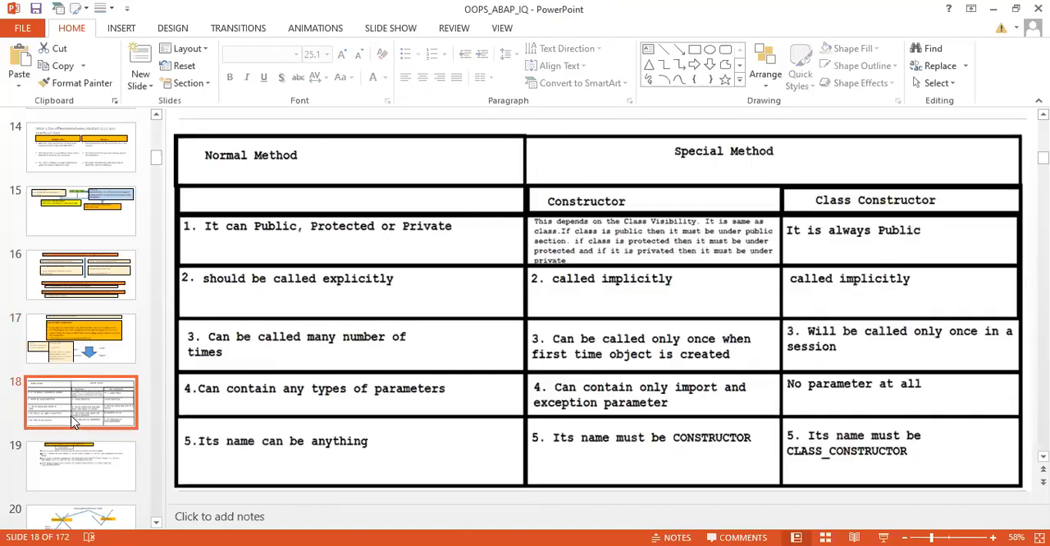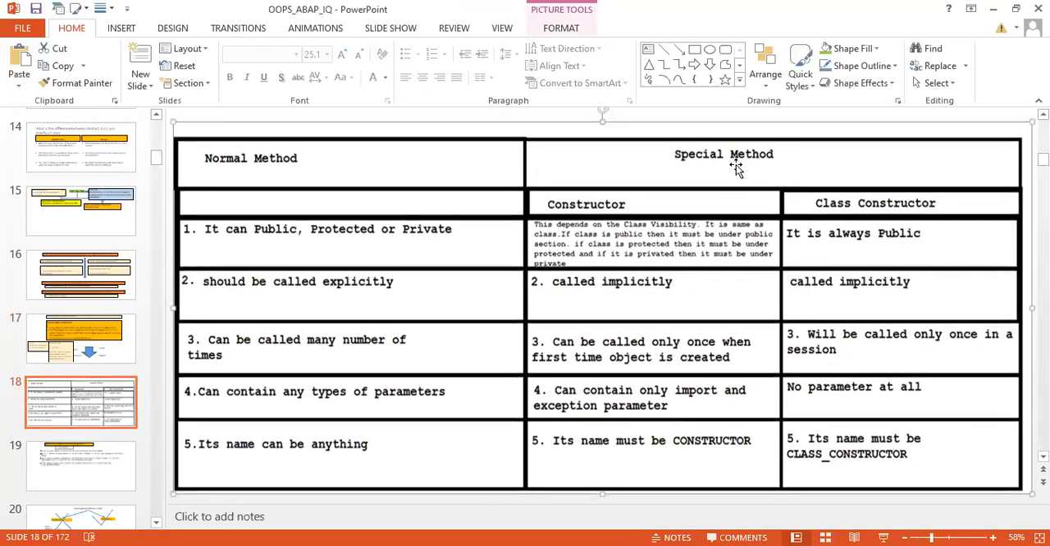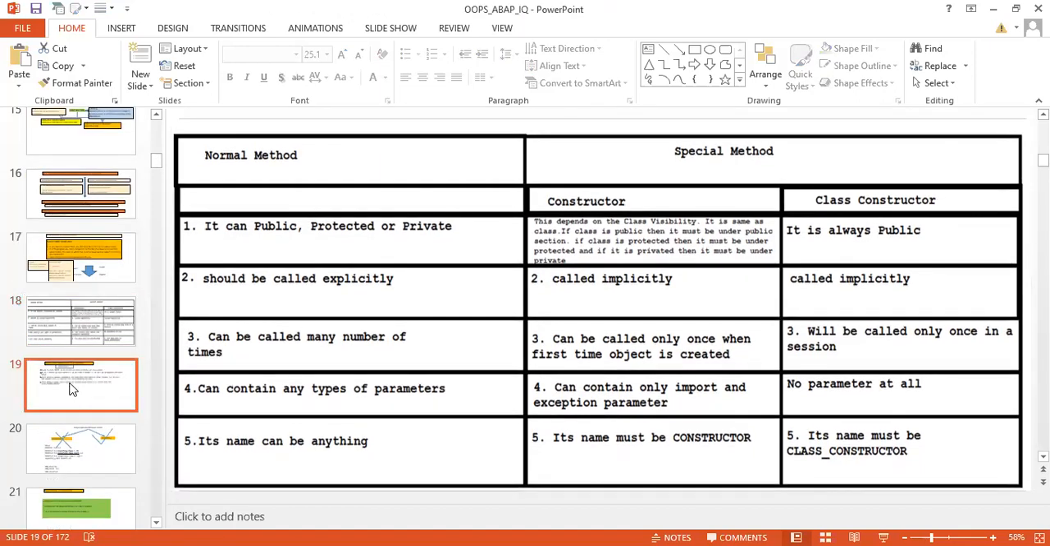So we understood the concept now, and this we have already discussed. You just go through these slides. What is the difference between constructor and class constructor? You can go through these slides. We have discussed, we have written also.